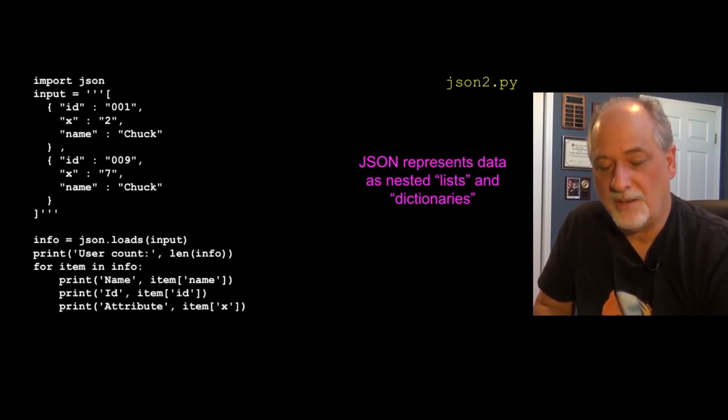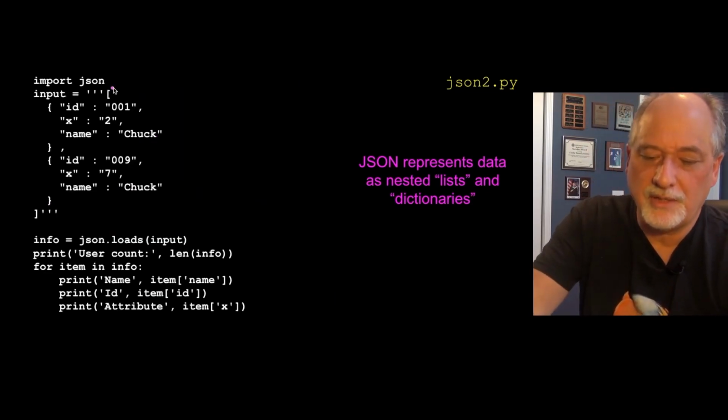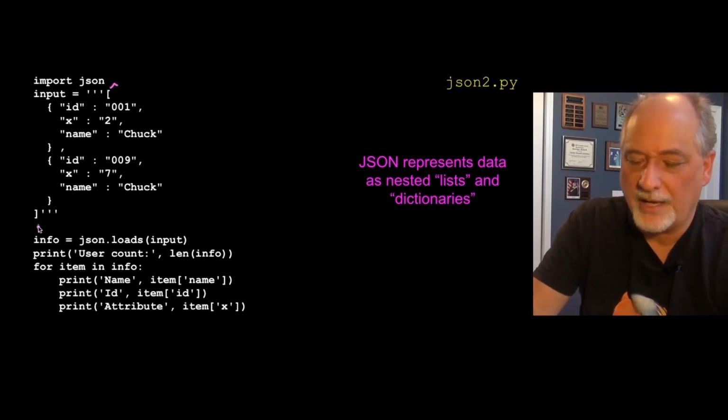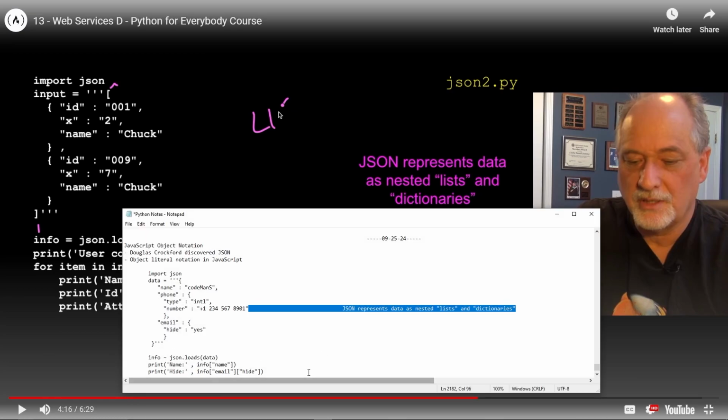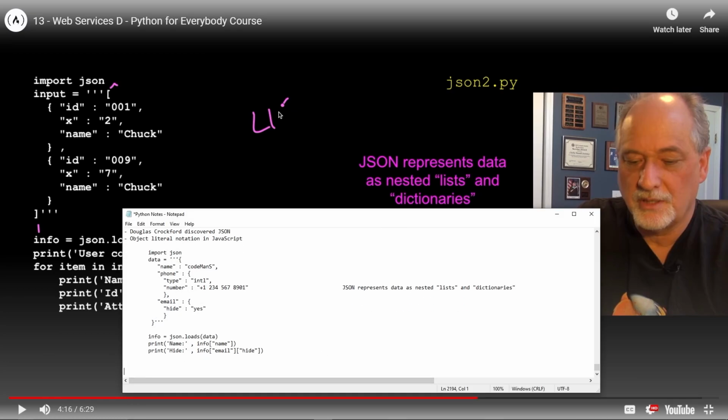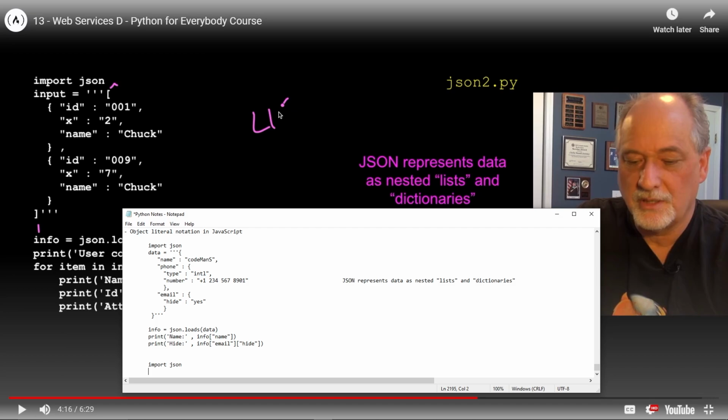This is a little more complex version where the outer element is a square bracket, which means it's going to be a list. Okay. So let's write this one down because we need our practice on stuff that sucks so that we can appreciate stuff that's easy later, right? Exactly. Let's do that. Import json.